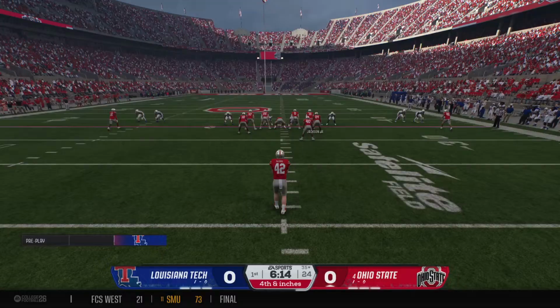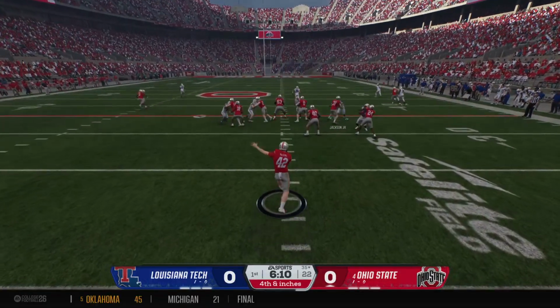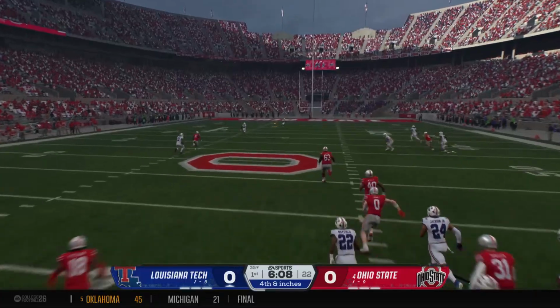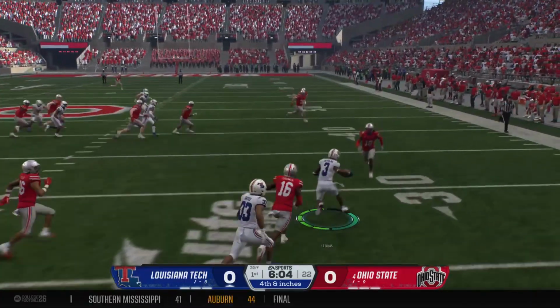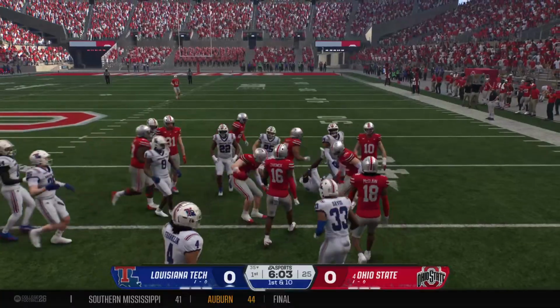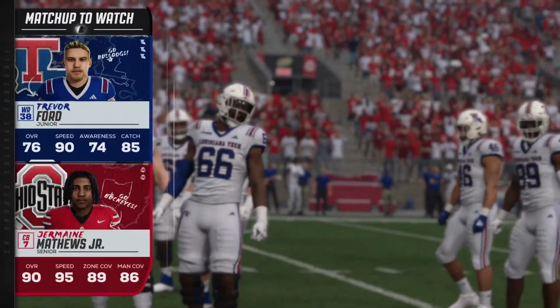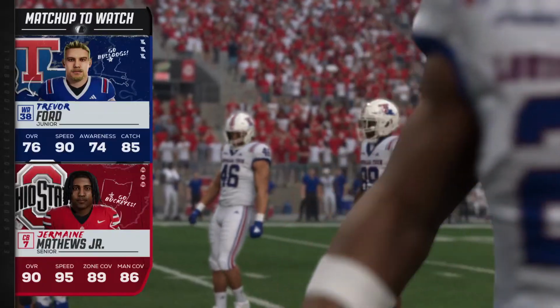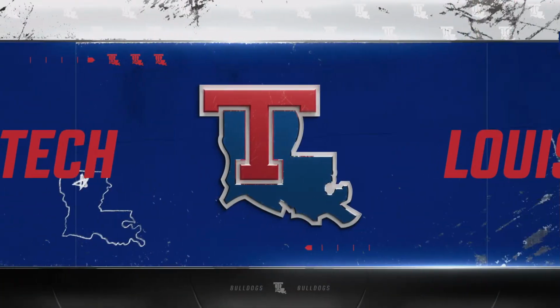The Buckeyes will bring the punt team onto the field. They'll boot it into the night sky for the first time. Catches it cleanly at the 20. The solid return there offsets some of the punt yardage and really sets up this offense nicely. So Louisiana Tech's offense will try to get something going with their first possession.